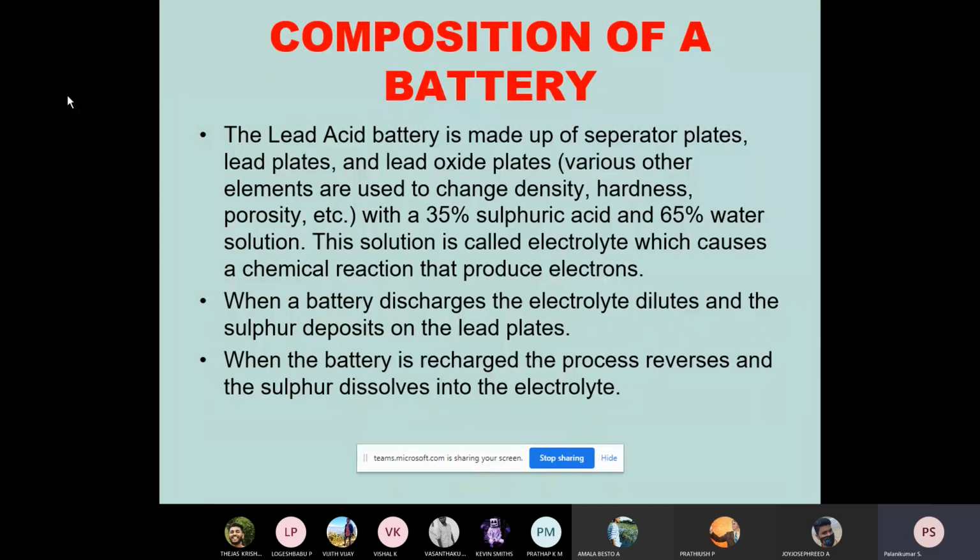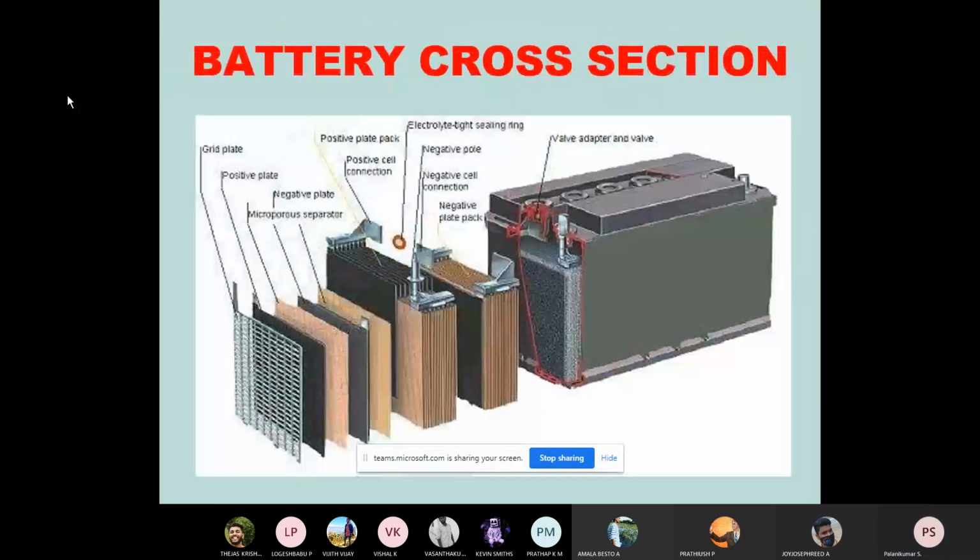So when we are charging, the lead plate, and also because sulfur is deposited on the lead plate, the sulfuric acid content will be very reduced. So that will increase the water solution. So it is vice versa. There is a possibility of a reversible chemical process.